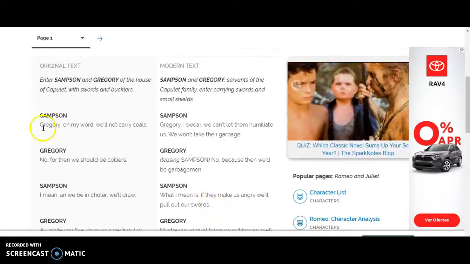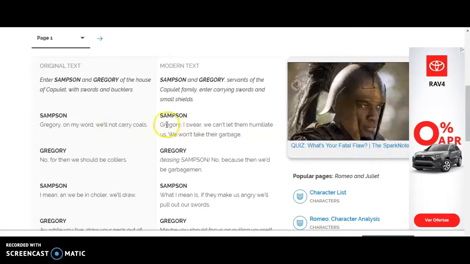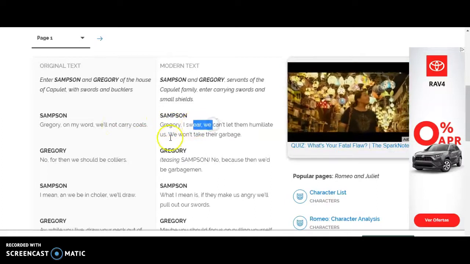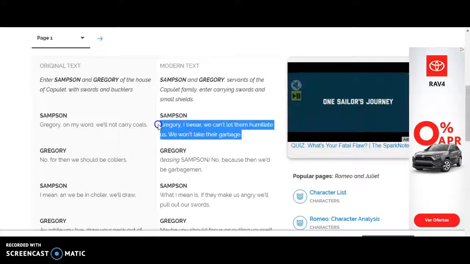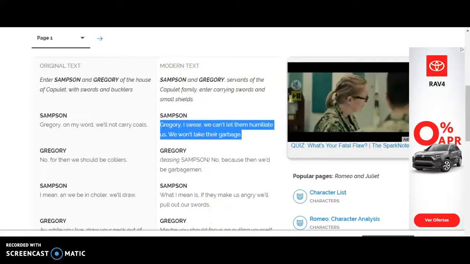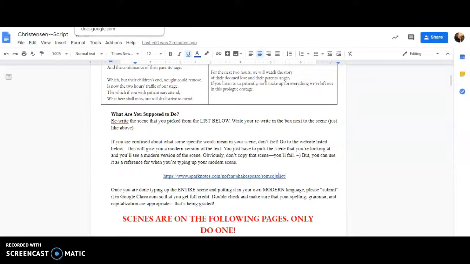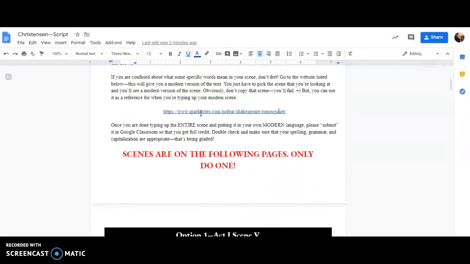So instead of saying, like, Gregory on my word will not carry coals, I might not know what that means. So I can look on this side where it says, Gregory, I swear we can't let them humiliate us. We won't take their garbage. This makes a lot more sense to me. So that's why I'm going to use this website to help me figure out what's being said. You can also just message me and ask me for help, of course.